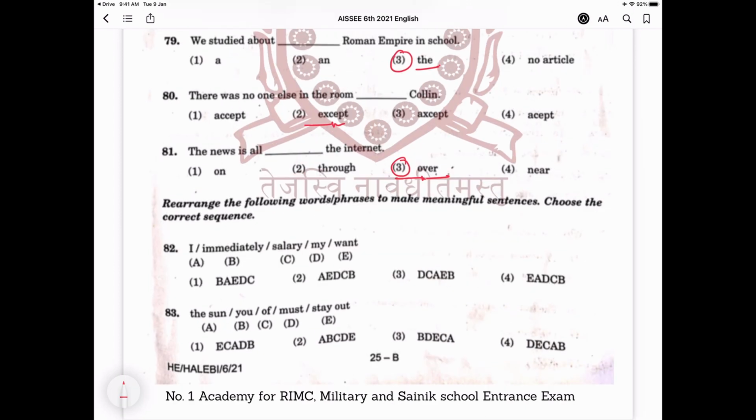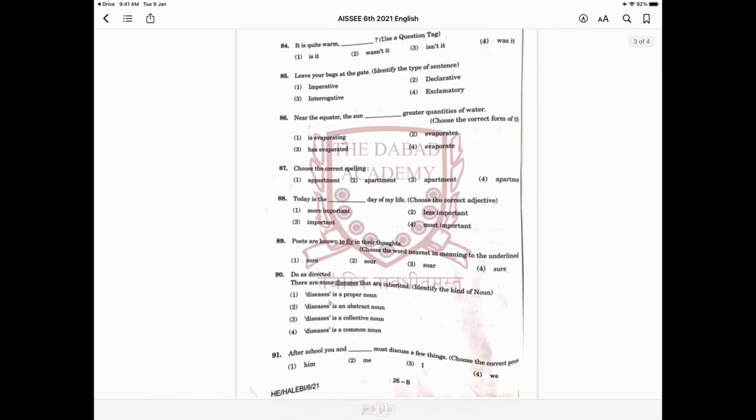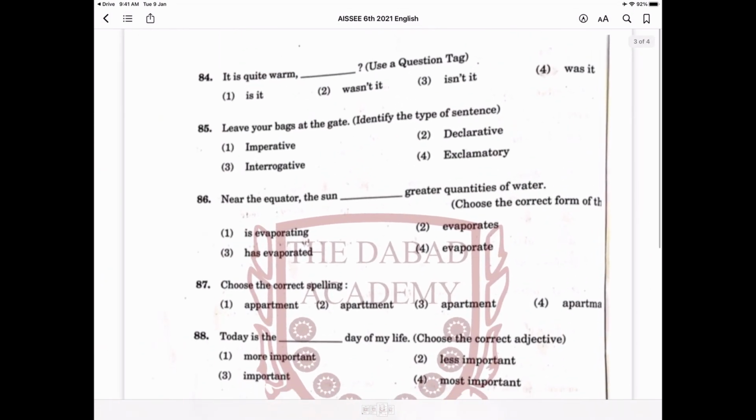Rearrange the following words and phrases to make meaningful sentences. Choose the correct sequence. In question number 82, the correct answer is the second option, after rearrangement to make a meaningful sentence. In question number 83, the correct option is option number 3, BDECA. Moving on to the next one. In question number 84, it is quite warm, dash. Use a question tag. The correct option is 3, isn't it?